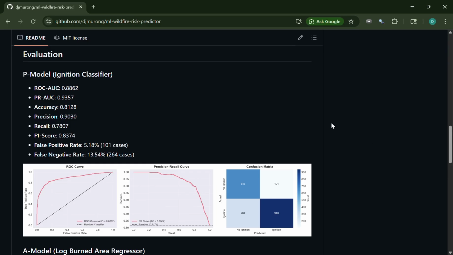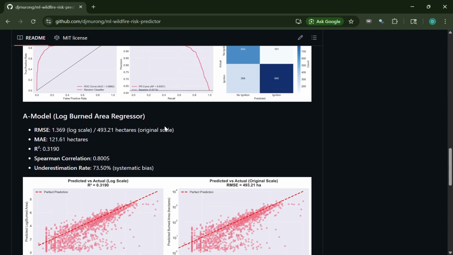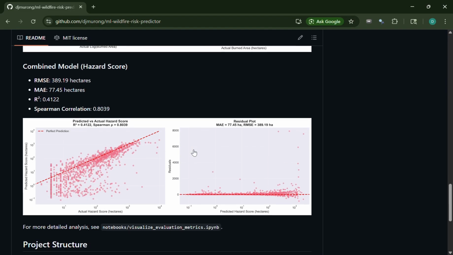So over on the GitHub, we can view the evaluation metrics for the model, and it first lists out the individual evaluation metrics for each model. But more importantly, let's take a look at the combined model that predicts the hazard risk score. We can see that the root mean squared error and the mean absolute error are still rather high. But despite that, there's still value in this model because it can at least predict the relative severity of wildfire risks in certain regions in the United States. That's shown by a rather high Spearman correlation.